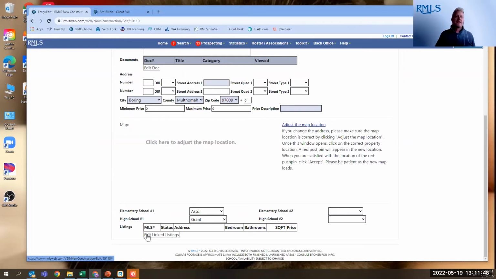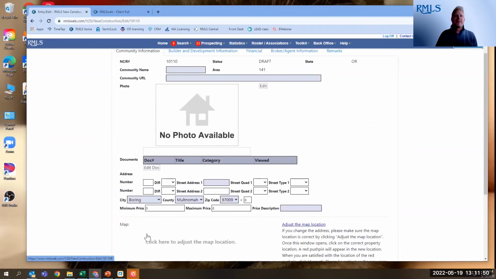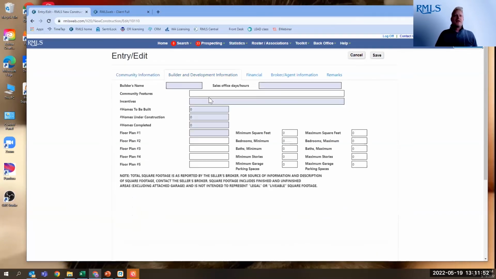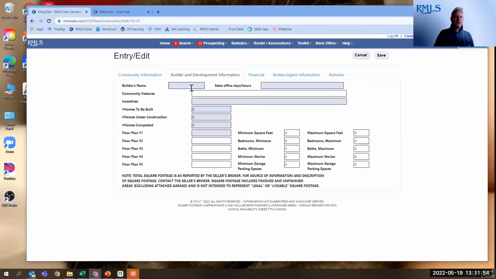It's just referencing that listing. And then you get to enter in the builder and development information, including the builder's name, sales office days and hours, any incentives being offered, how many homes are going to be built, how many are currently under construction, how many are completed and ready to be purchased and moved into, all the different floor plans available. Again, just basic information about these. This is not a full listing. That's why you go ahead and link that listing so you can actually see the full listing.